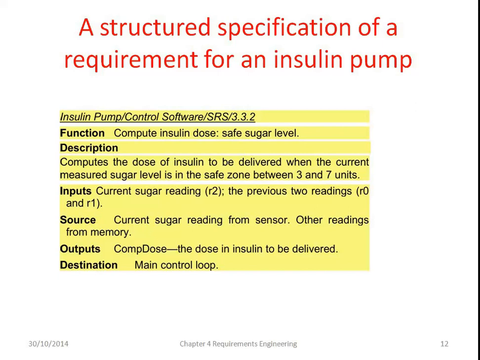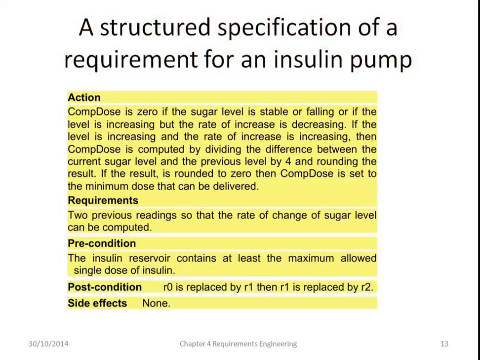Input is the current sugar reading and the previous two readings. The source is the sugar reading from the sensor and the other readings. Output is the computed dose, the insulin to be delivered, with destination the main control loop. Then action, requirement, precondition, postcondition, and side effect.